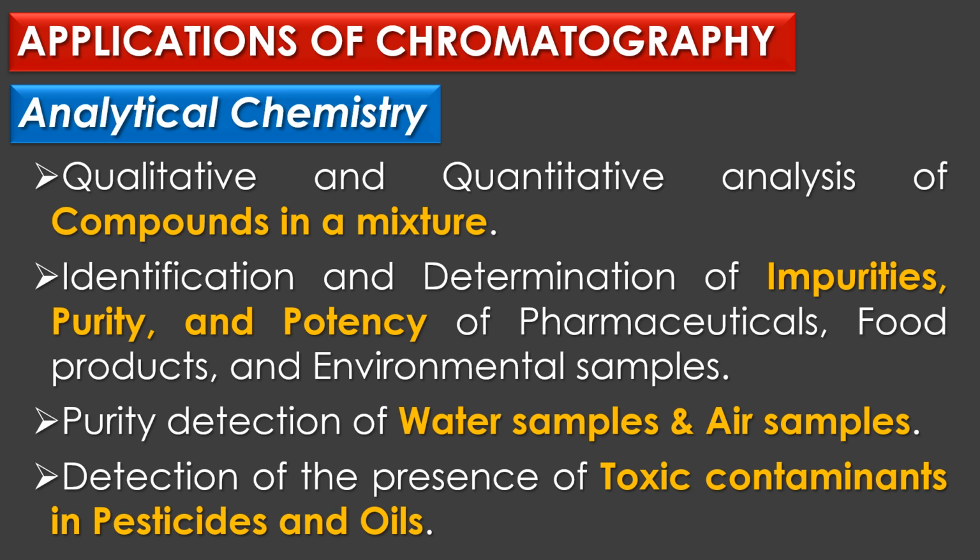Chromatography is used for the qualitative and quantitative analysis of compounds in a mixture. Chromatography can be used for the identification and determination of impurities, purity, and potency of pharmaceuticals, food products, and environmental samples. The purity detection of water samples and air samples is done by chromatography, and finally, detection of the presence of toxic contaminants in pesticides and oils is also done by chromatography. For this detection, the commonly used technique is gas chromatography and high performance liquid chromatography or HPLC.